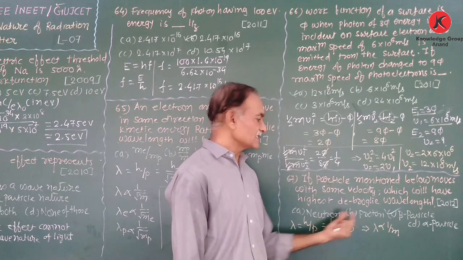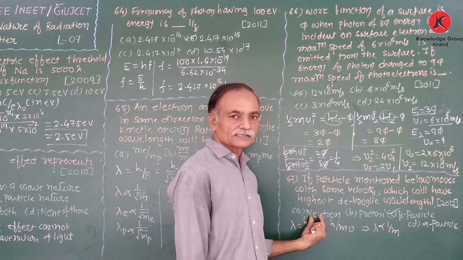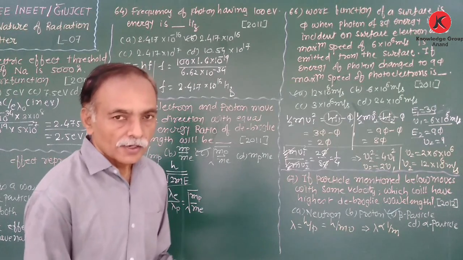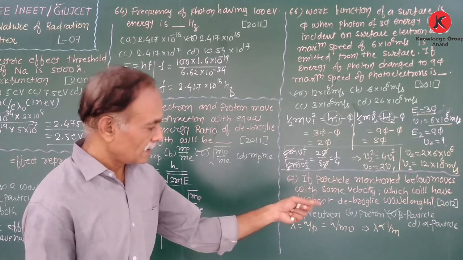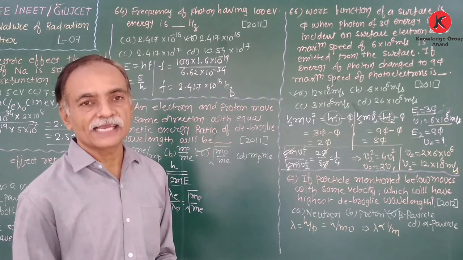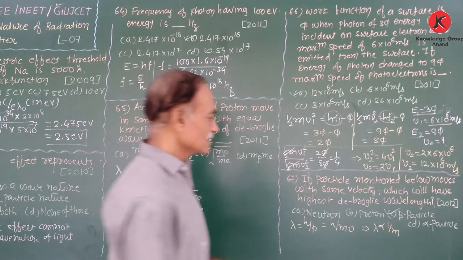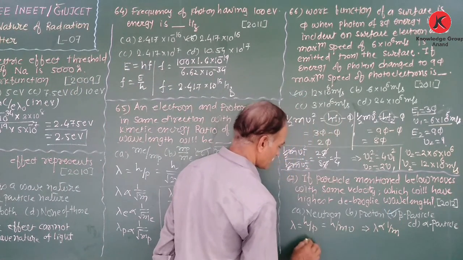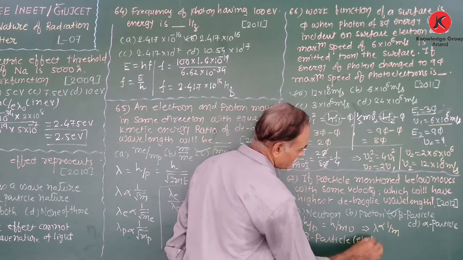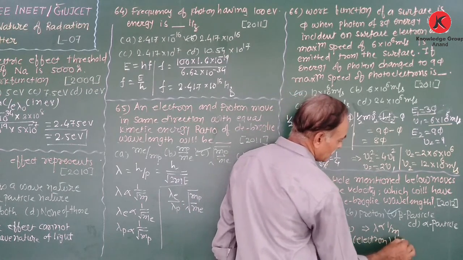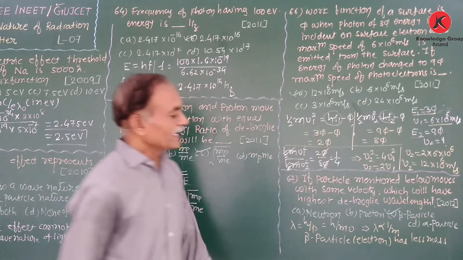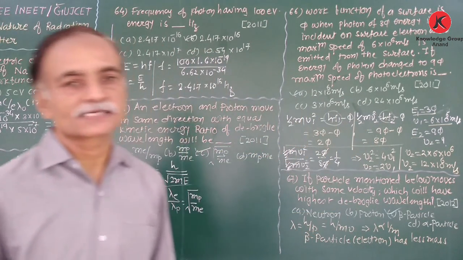The neutron has the same mass. The alpha particle has a mass 4 times that of the proton, while the beta particle is the electron. So the electron has the least mass. Therefore, the de Broglie wavelength of the beta particle is the highest.